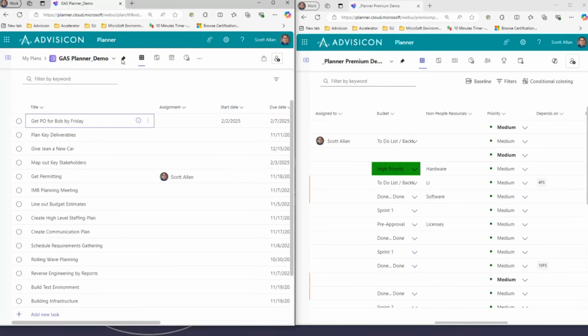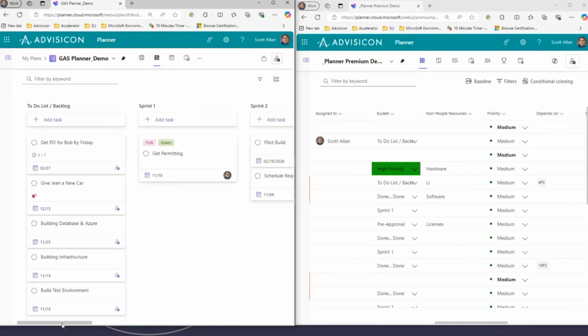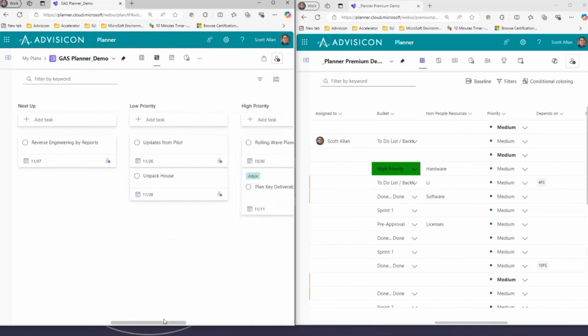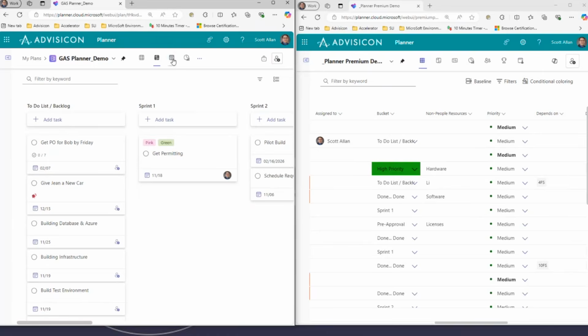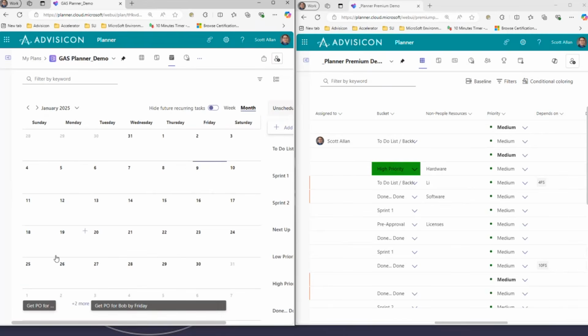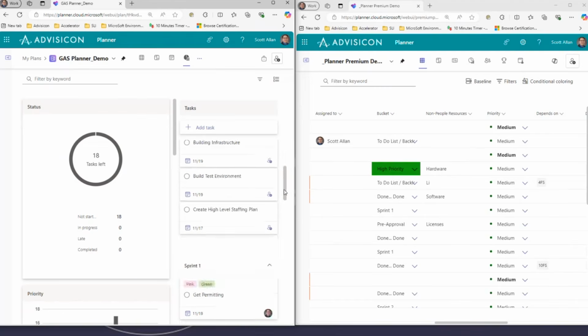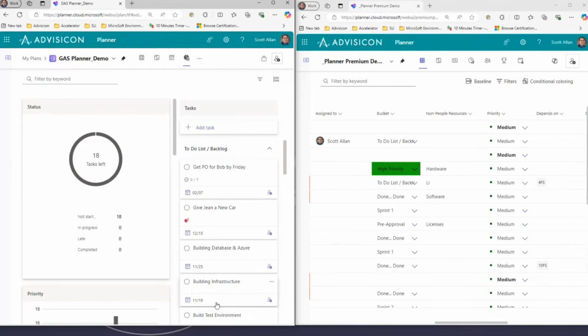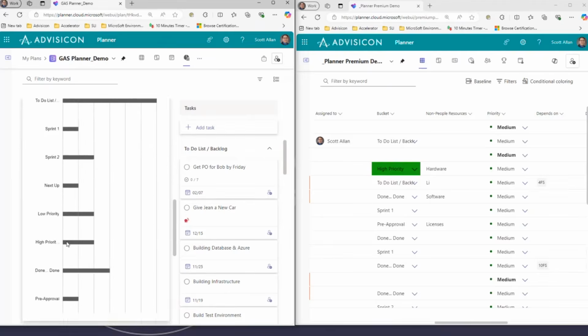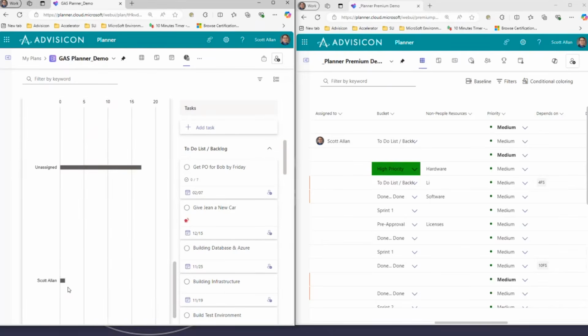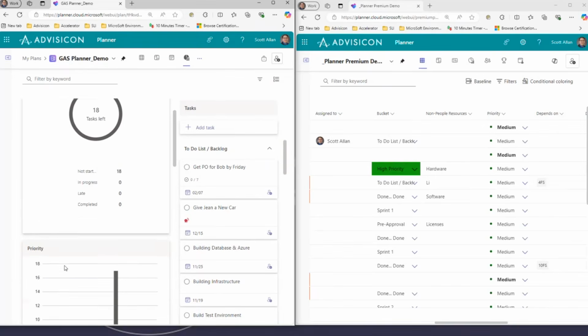And you see across, we're going to take a look at all the views now. So we've taken a look at the grid view, we've taken a look at the board view, and here the board goes all the way across. We can add as many buckets as we want, but we can't add new fields. The schedule view is simply a calendar with the task on the day it starts to the day that it finishes. And then we have a charts view. Now this is a built-in report within Microsoft Planner that will show you the upcoming tasks, the status of the tasks, priority, and which bucket they happen to be in, and who is doing what work.